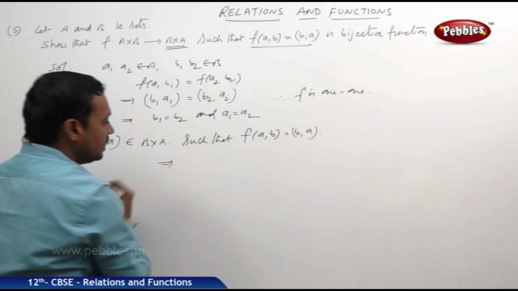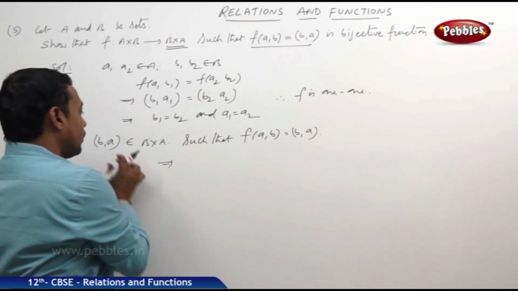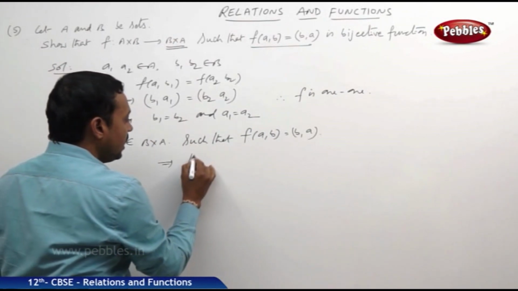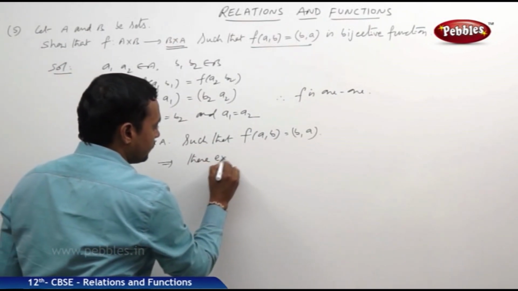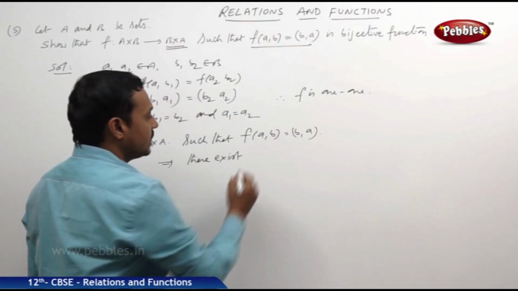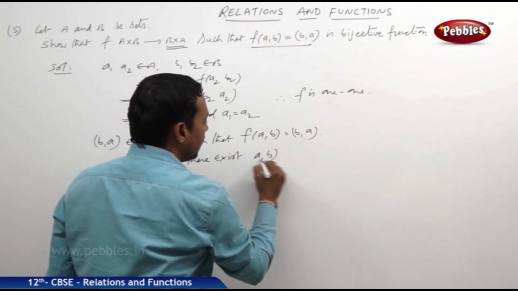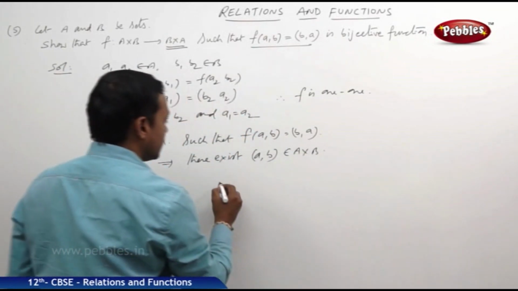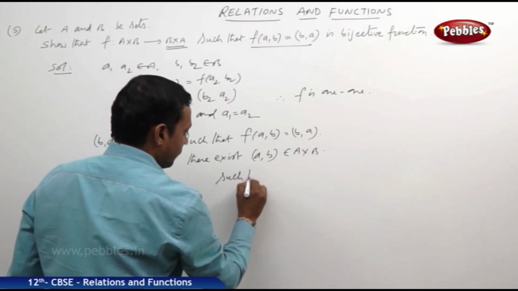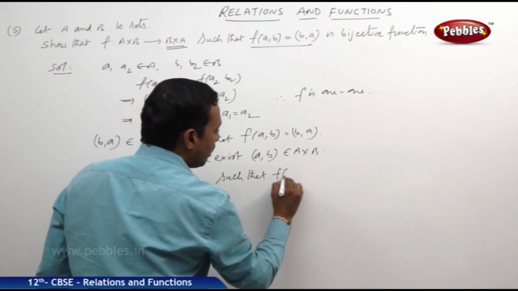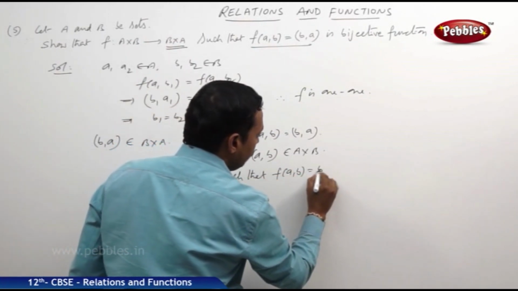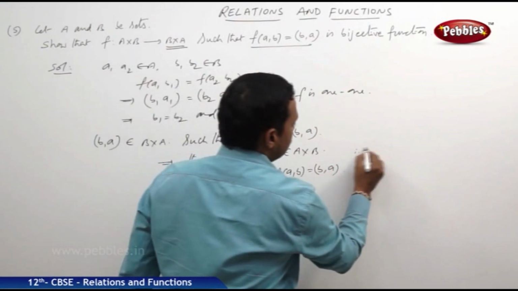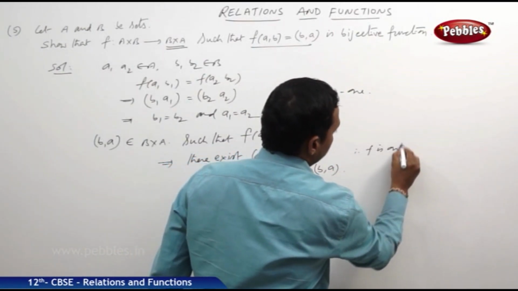This indicates that for every (b, a) belonging to B cross A, there exists one ordered pair (a, b) belonging to A cross B such that f(a, b) = (b, a). Therefore, finally, this function f is onto.